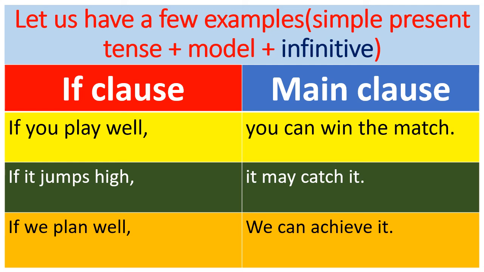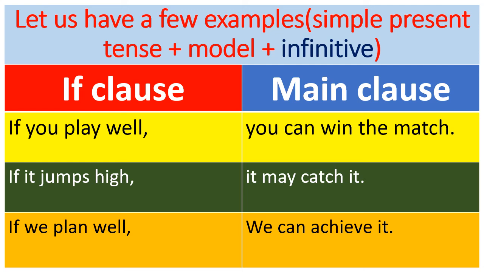If we plan well, we can achieve it. Here in the if clause, main verb plan is used in present tense only. But in the main clause, we have used modal can. So this is the third type of situation we can use.